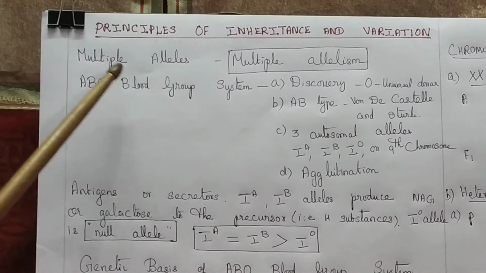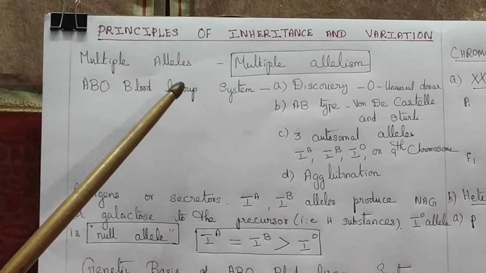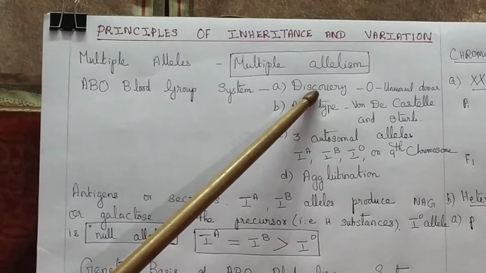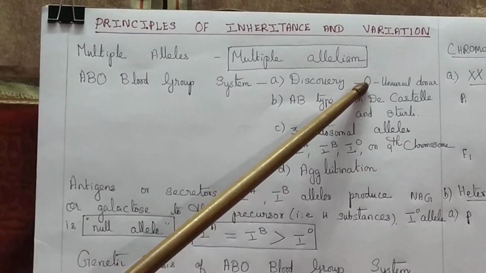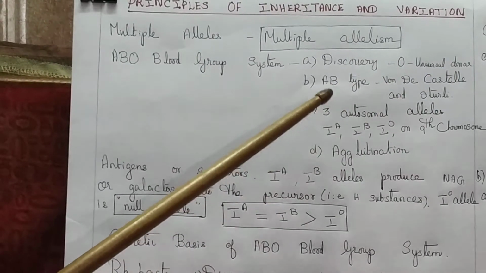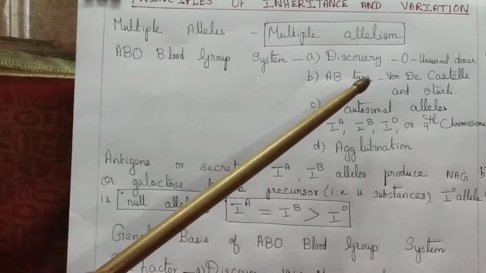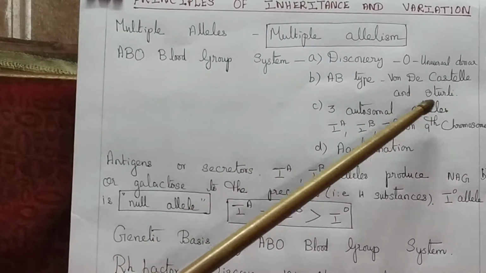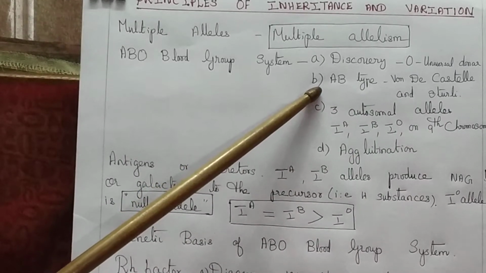An example for multiple alleles is the ABO blood group system. This blood group system was first discovered by Karl Landsteiner. He discovered A, B, O blood types. O blood type is referred to as universal donor. And the AB type was discovered by Karl Landsteiner's students, Von Decastello and Sturli. They only discovered the AB type blood group.